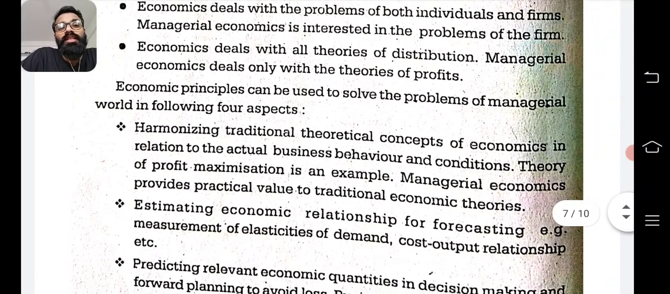Economic principles can be used to solve the problems of the managerial world in four aspects. First of all, harmonizing traditional theoretical concepts of economics in relation to actual business behavior and conditions. Theory of profit maximization is an example. So we are bringing the traditional theory concept to the actual business behavior. This is the application of the theory.